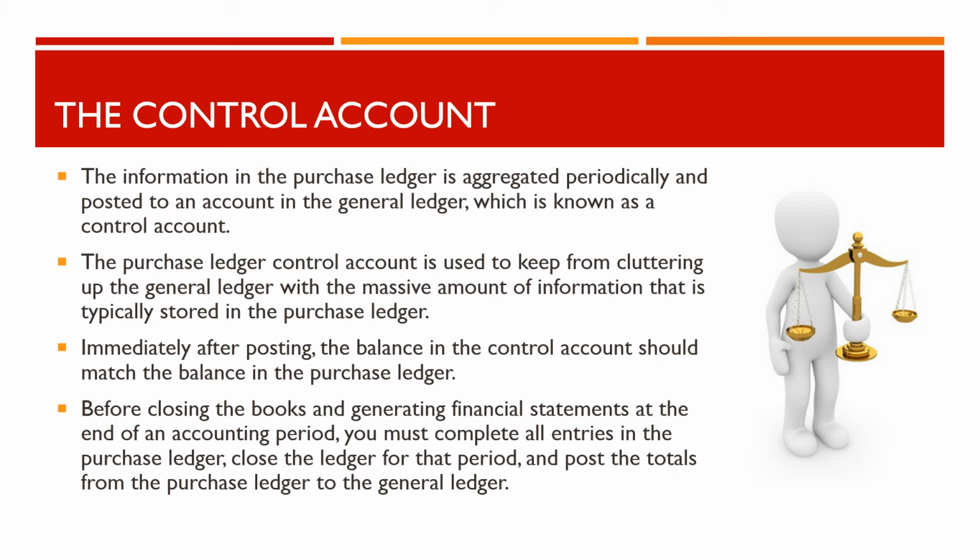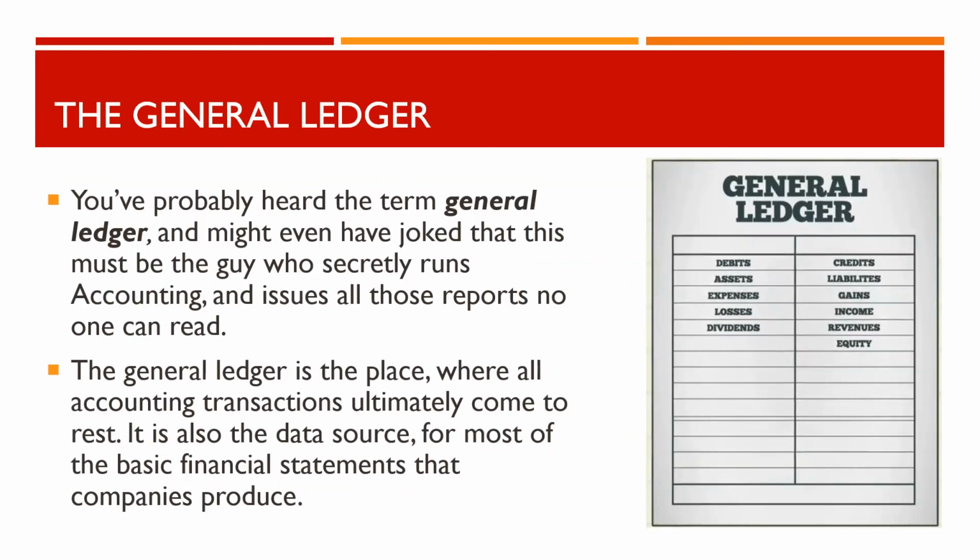Before closing the books and generating financial statements at the end of an accounting period, you must complete all entries in the purchase ledger, close the ledger for that period, and post the totals from the purchase ledger to the general ledger. You've probably heard the term general ledger, and might even have joked that this must be the guy who secretly runs accounting and issues all those reports no one can read.